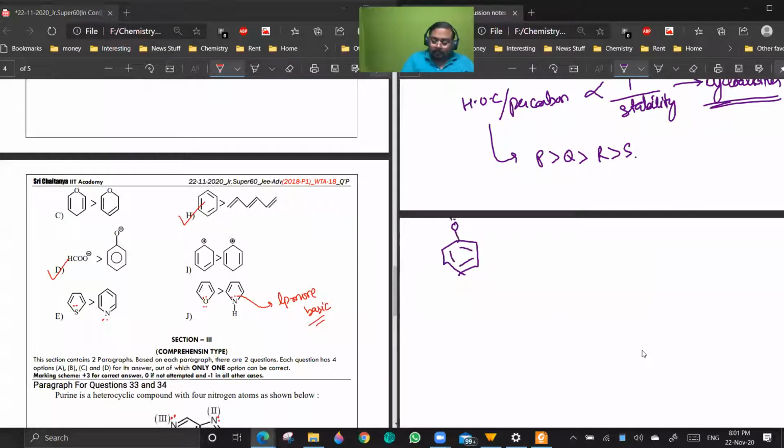More than the extent of resonance, it is the equivalent resonance which matters. You see, the moment you draw something like this, the inner ring loses its aromaticity. Yes or no? So this becomes automatically less stable than this one, so its contribution will be more. So negative charge will be more on oxygen all the time. Are you getting a point?